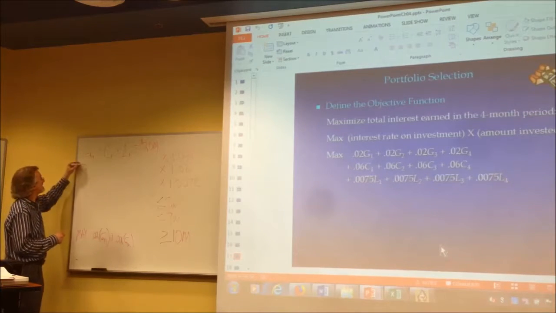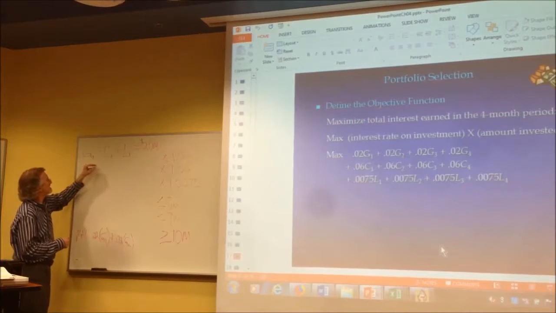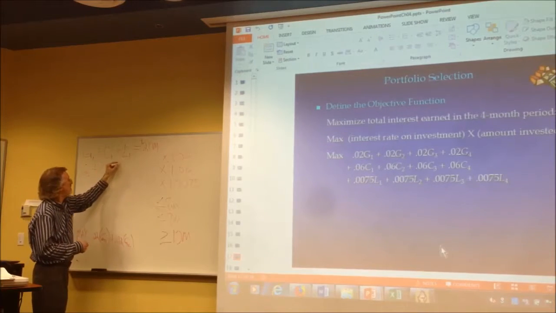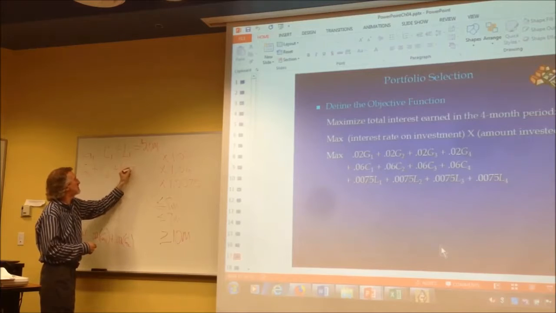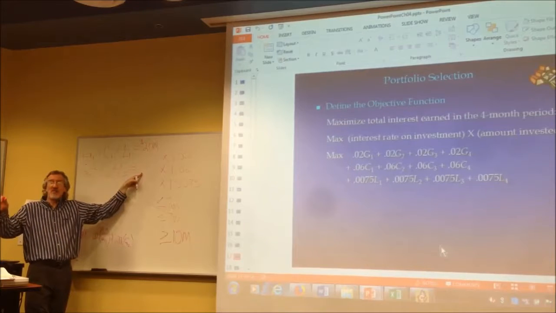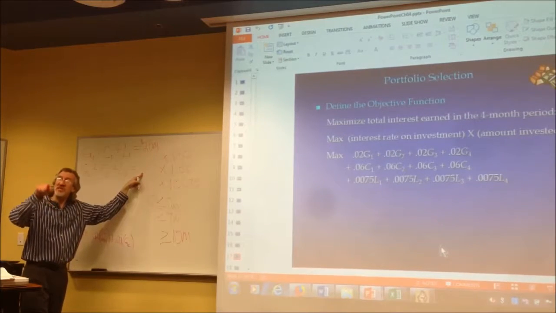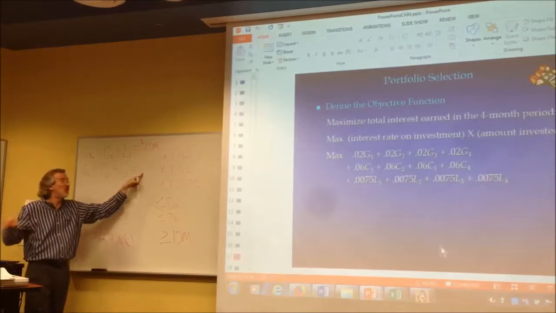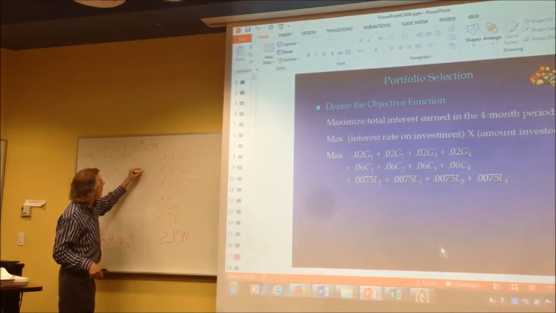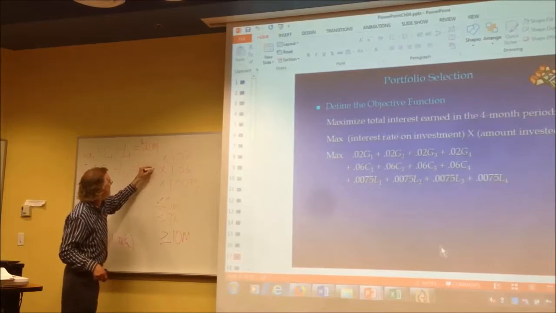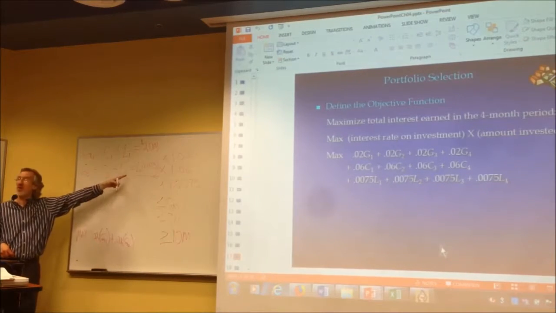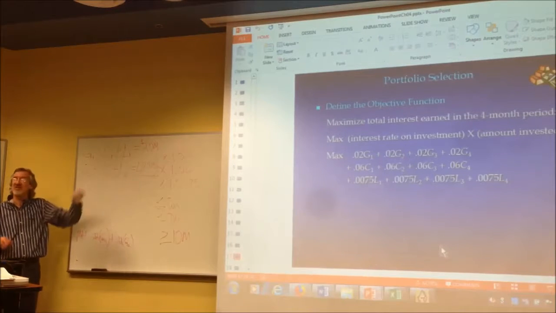Month 2, we got to decide what's going to be put in government bond. We got to decide what's being put in the construction investment and what needs to be put in the liquid. But what is it equal to? It's only equal to whatever's maturing. And we don't know right now how much is going to be in there, but we know it's going to be itself plus the interest earned. Right? So that's going to be L1 times 1.0075. There's the only money that we have to decide what to do with in the second month, because that's the only money that's going to be maturing at the end of the first month.